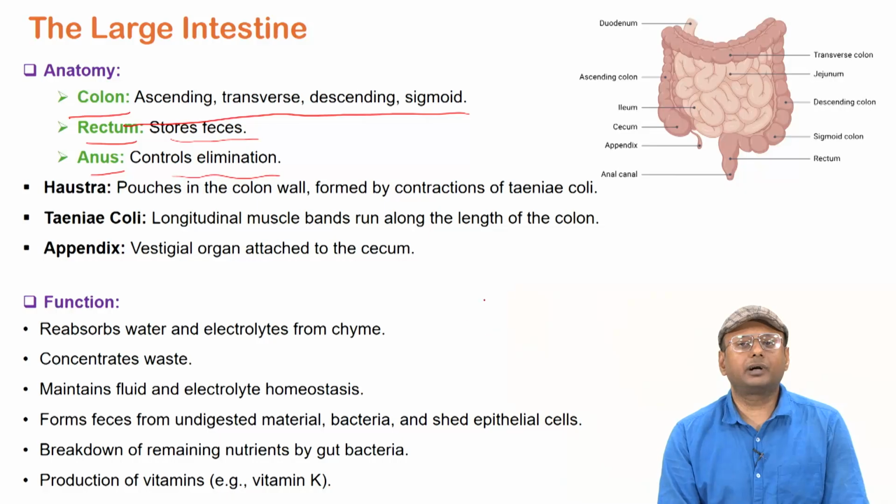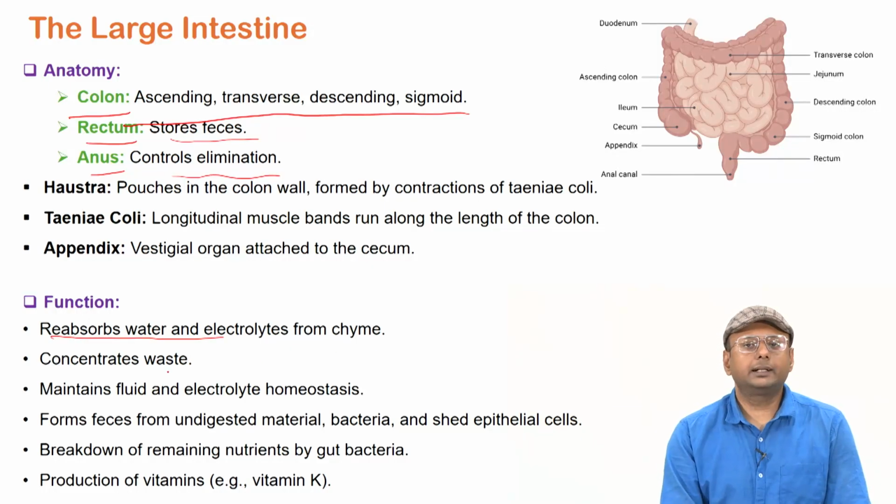So what are the different functions of the large intestine? The large intestine reabsorbs water and electrolytes from the small intestine, it concentrates the waste, it maintains the fluid and electrolyte homeostasis in our body, it forms feces and it also helps in the removal of the feces.